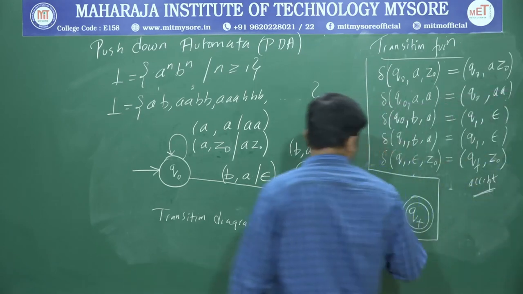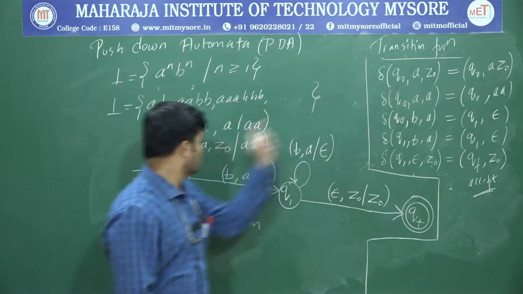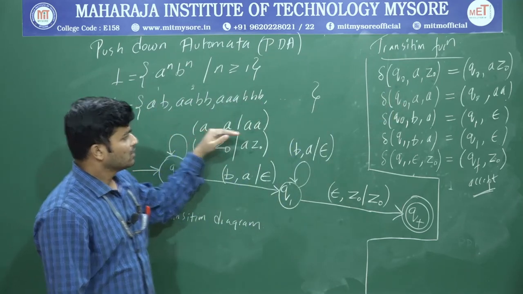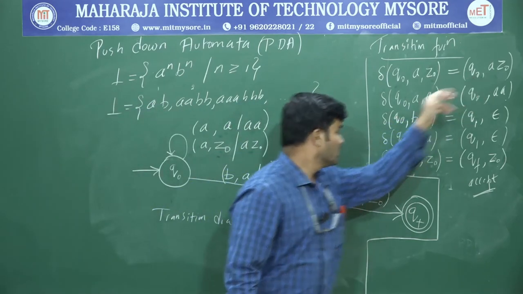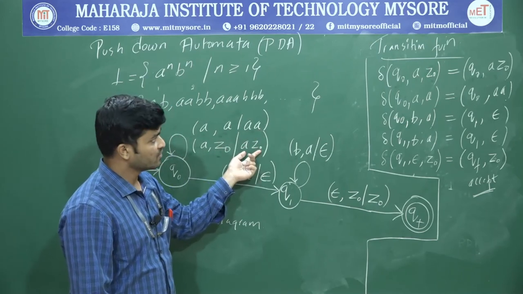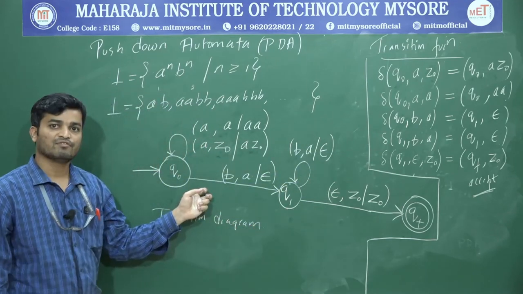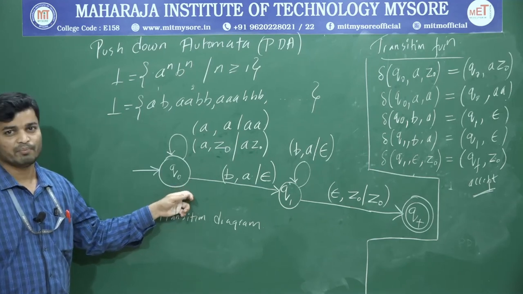Okay, this is your transition function. First you write Q0, this is the state, then you write this part. Then observe the transition. Again Q0, write that Q0, write this part. That's it. This is your transition function, and this one is your transition diagram for the given question. This is how we can construct a PDA.